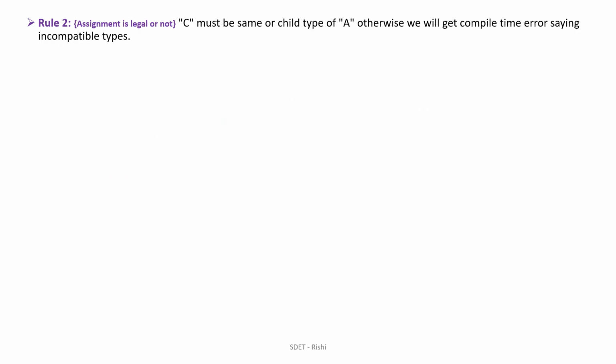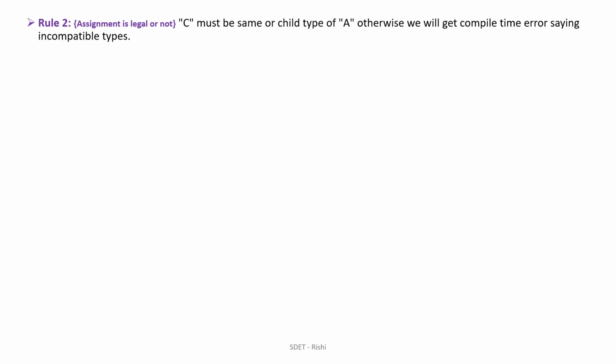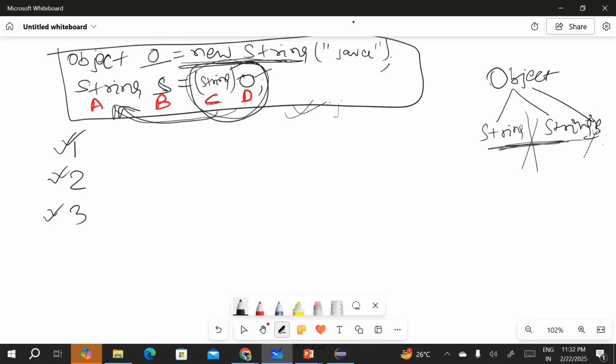The value I am trying to assign into this String, we are simply checking whether this assignment is legal or not. How are we checking? It says that C must be the same as A or a child type of A. See, String is the same.